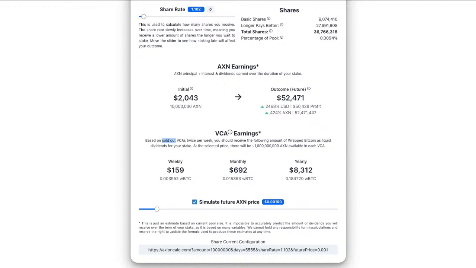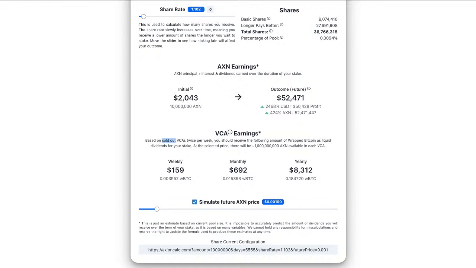At the selected price, there will be 1 billion Axion available in each VCA. So they're going to have 2 a week, Tuesday and Saturday is the understanding. So Tuesday plus Saturday both have 1 billion Axion in them, and that will be 2 billion per week.